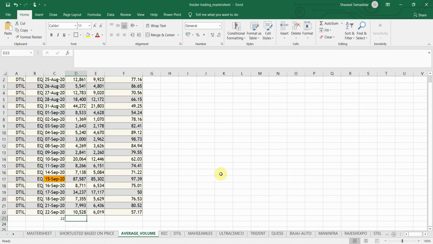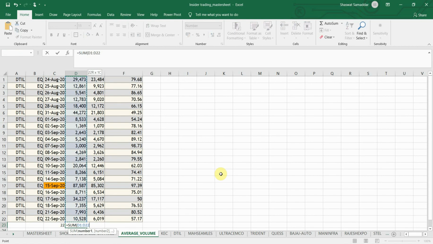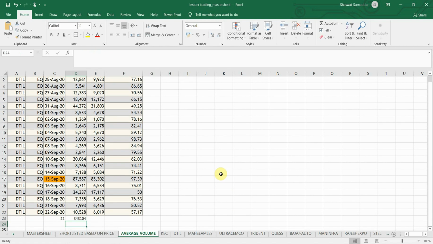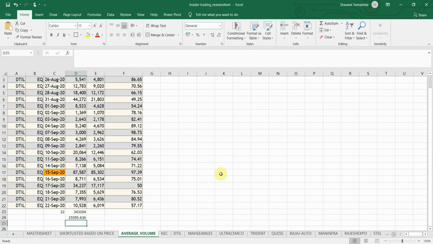Again, let me repeat this thing, that you can take the average traded volume of 3 months or more than 3 months. The longer the time period for taking the average, the more the accuracy, because the skewness will be very low if you take a longer time frame. Okay, so what we have to do next is divide the total traded quantity by the total number of days.